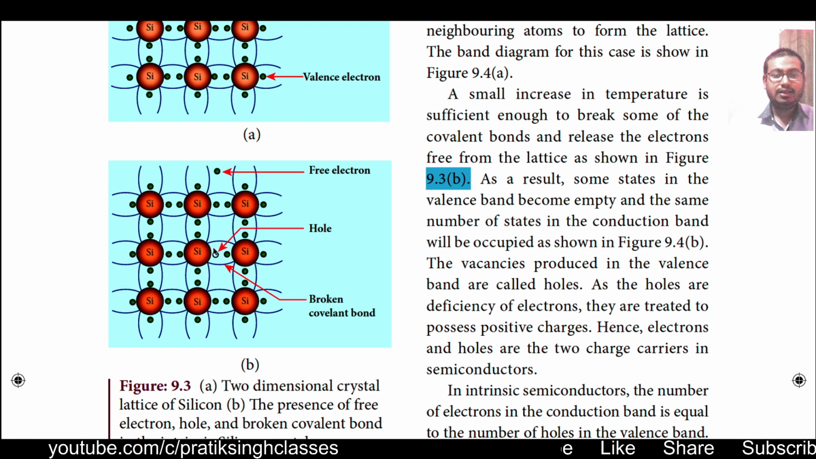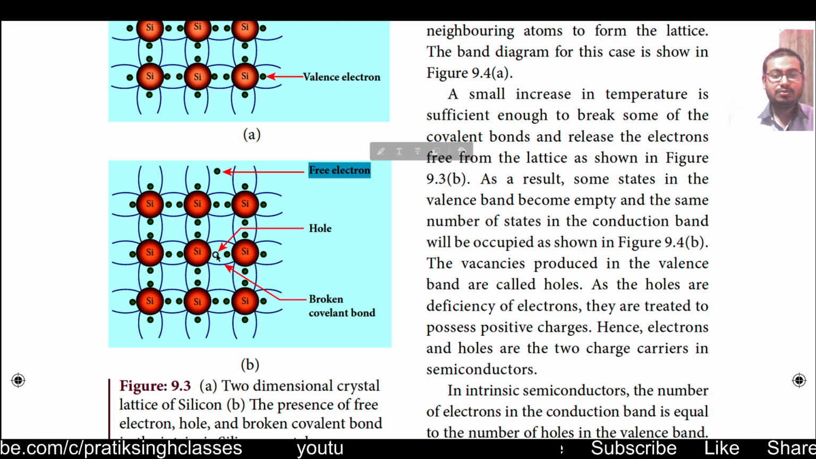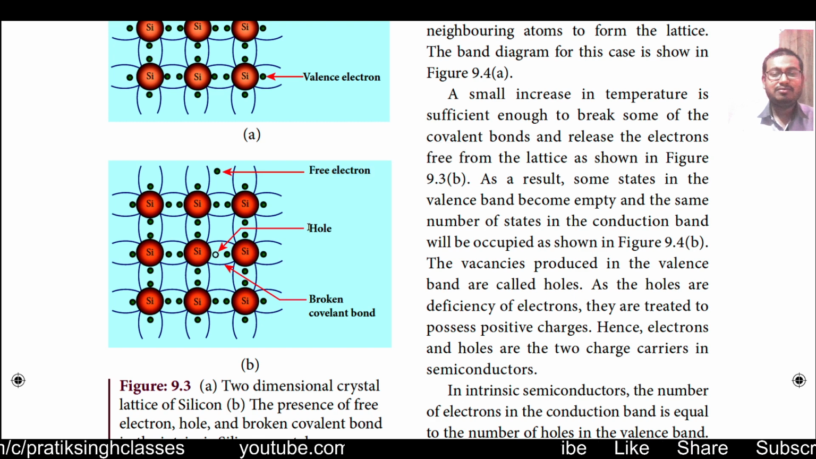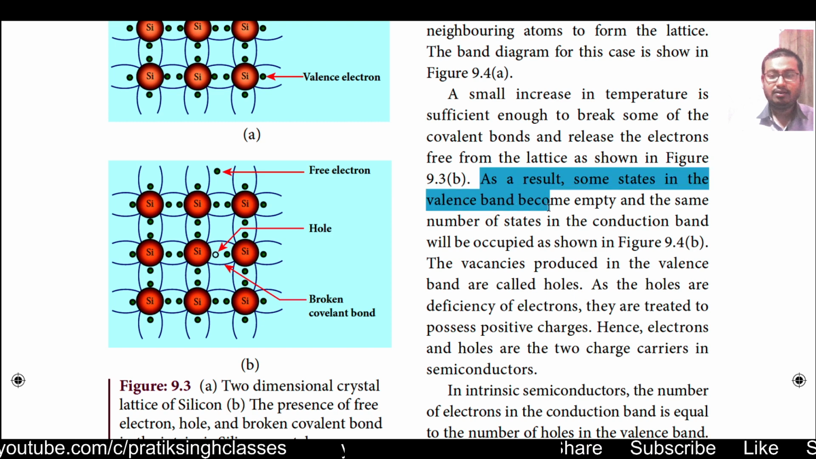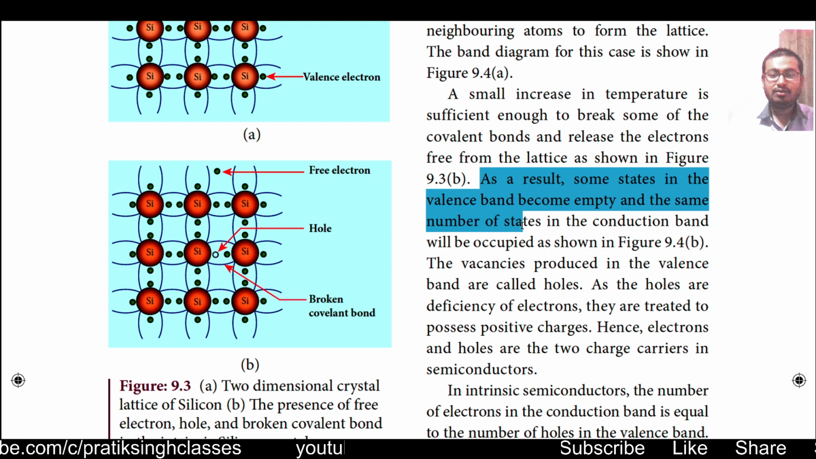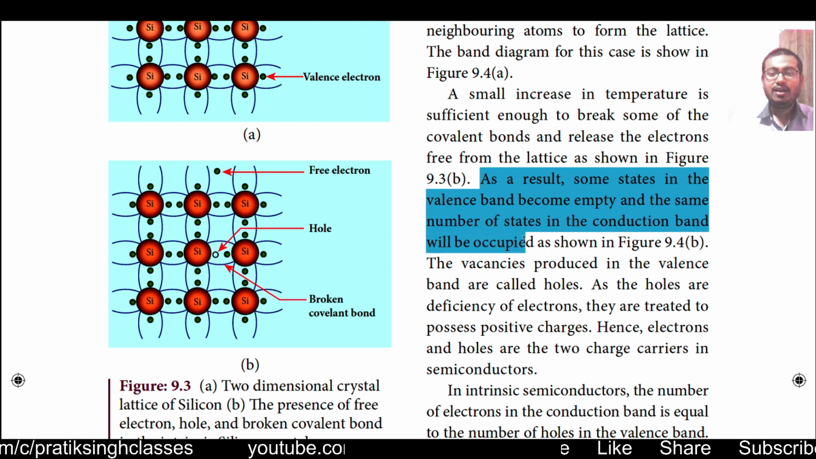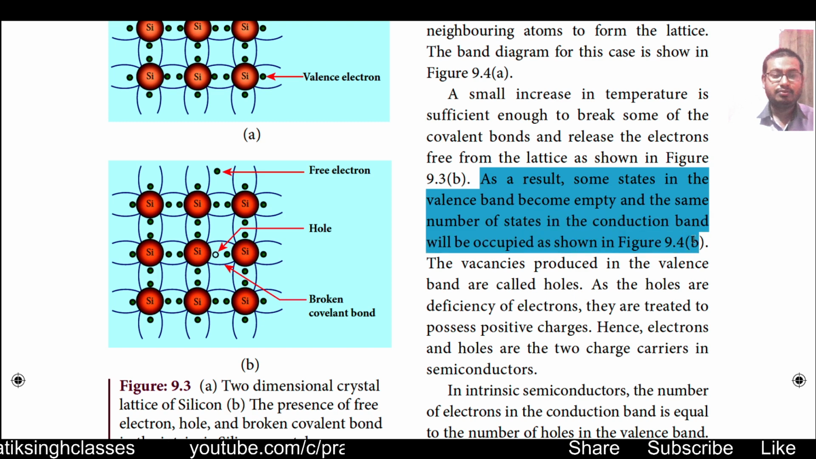So the electron that came out is called a free electron, and the place from where it has come will become vacant, so it is called a hole. And as you can see here, a broken covalent bond. As a result, some states in the valence band become empty and the same number of states in the conduction band will be occupied, as shown in figure 9.4b.